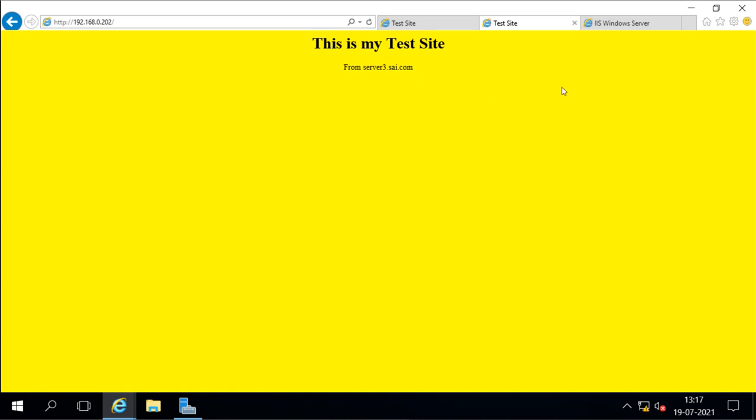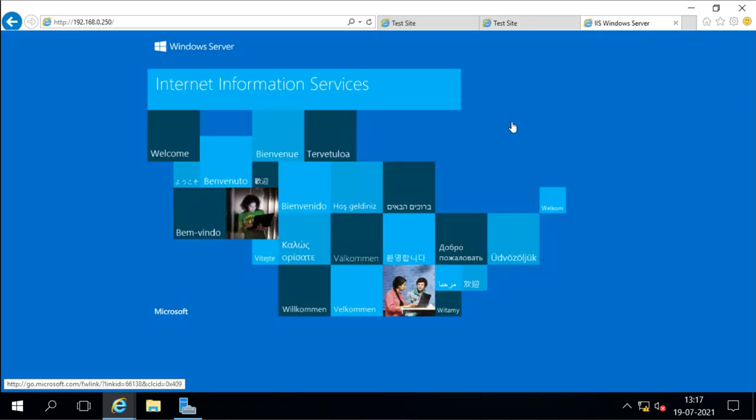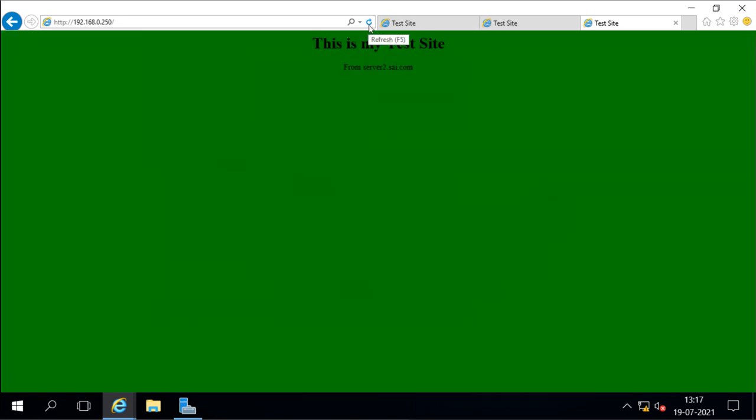Now we will go to access the cluster. This is our cluster. Now we'll see which host the cluster is giving access from, server 2 or server 3. When I refresh here, we can see it is giving the access from server 2. Why is it giving the services from server 2? Because server 2 has priority number 1. So whenever I refresh this, it always gives me the reply from server 2.